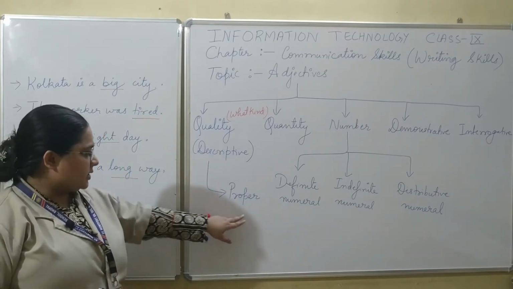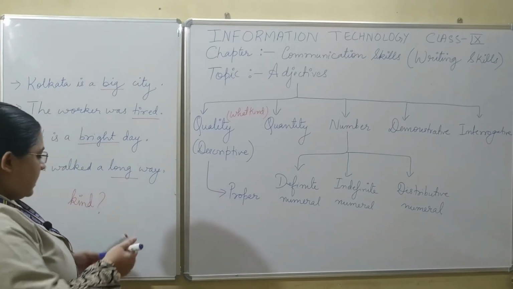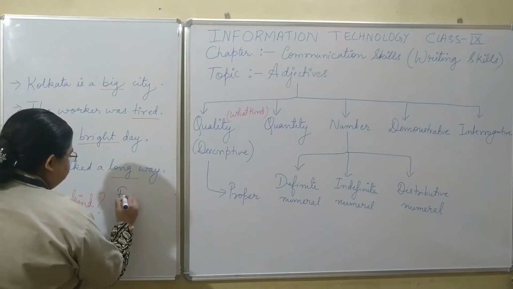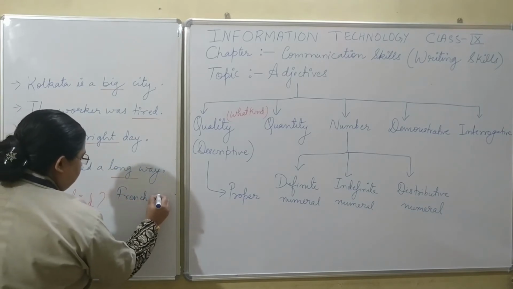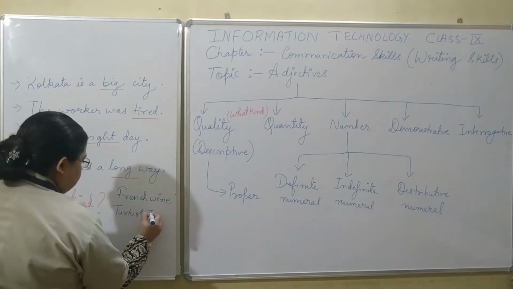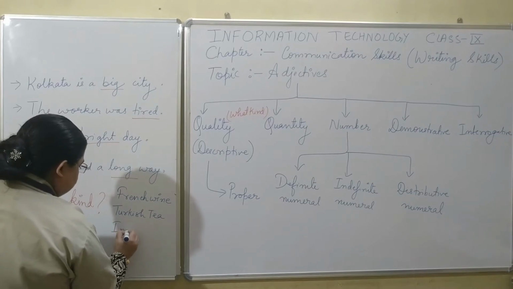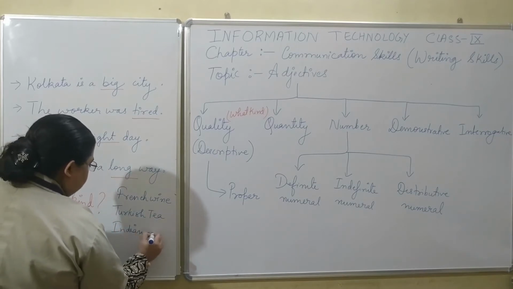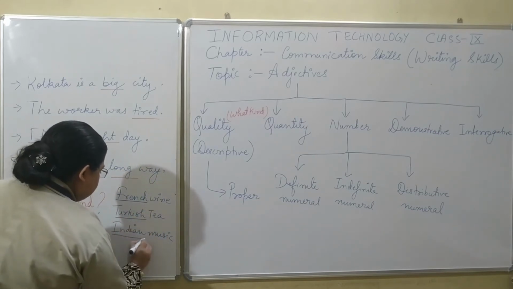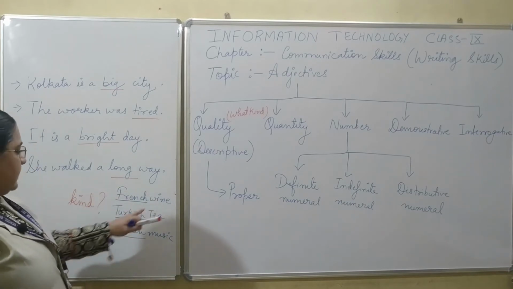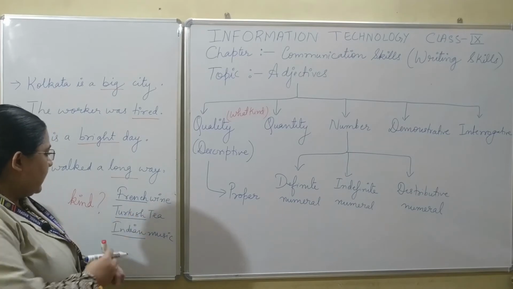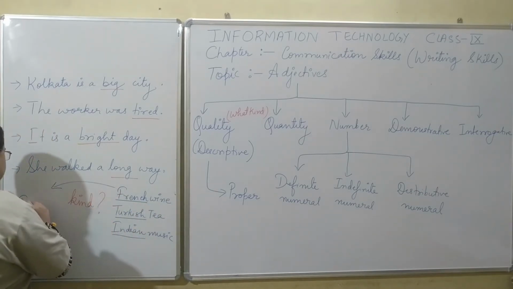So they are also known as descriptive adjectives. Coming from descriptive adjectives, we also have proper adjectives. This is a very latest form of adjectives. You can see sometimes we say French wine, Turkish tea, Indian music. So these words which you see over here, Turkish, Indian, French, they describe the type of the noun. That is, what kind of wine? French wine. But it refers to a specific place.